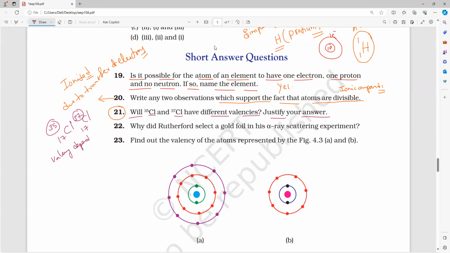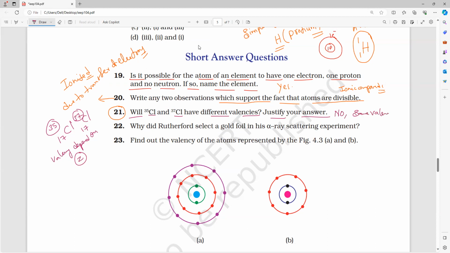It depends on the atomic number Z, not on atomic mass. So what is the valency? We have to prove it. Both have the same valency. They are asking, will Cl-35 and Cl-37 have different valencies? Yes or no? No. Both have the same valency.